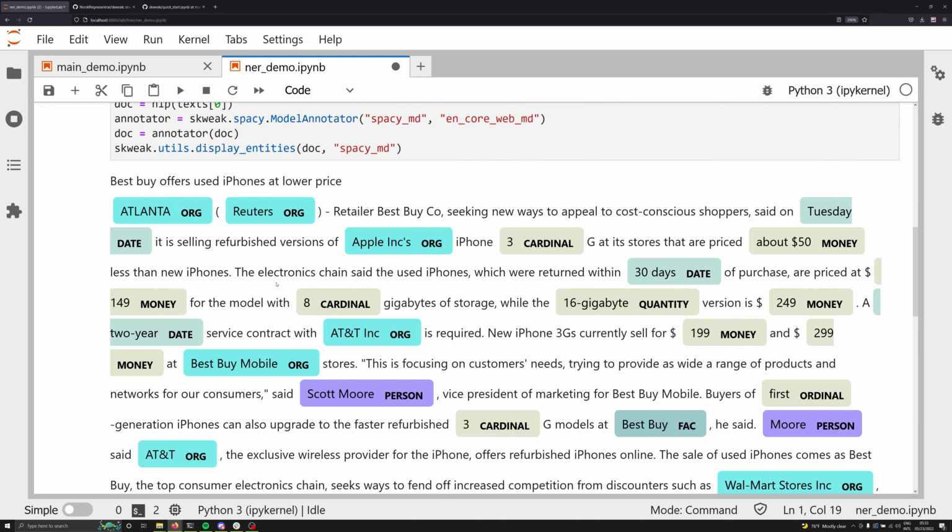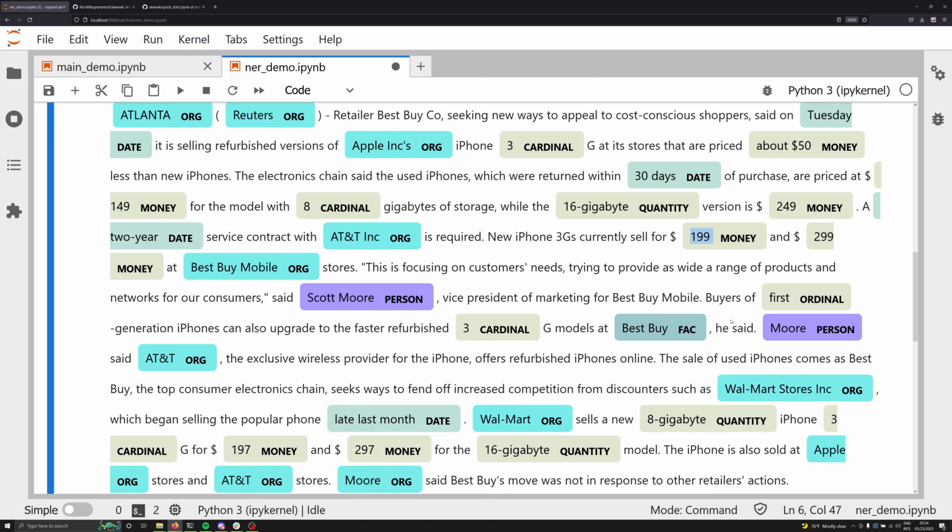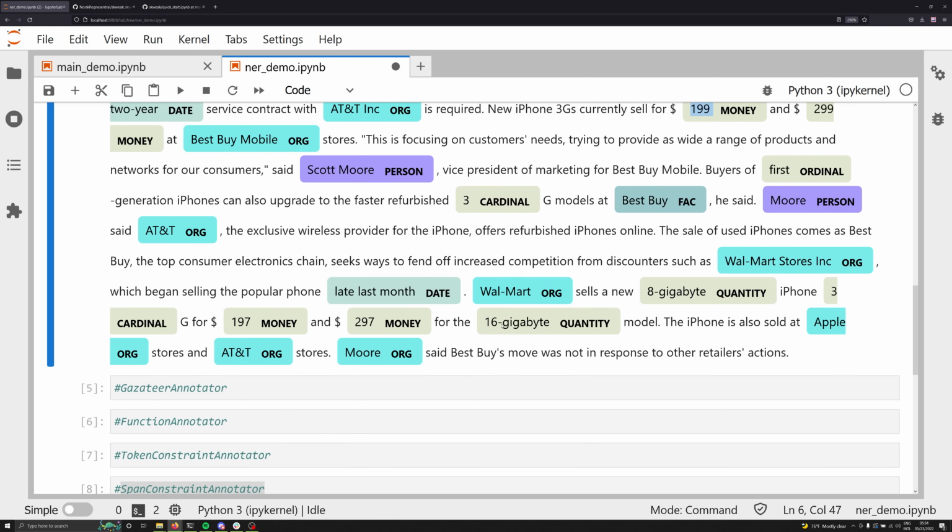What do we notice? Well, we've got certain things automatically annotated. So for example, we've got Atlanta incorrectly listed as an organization, Reuters listed as an org, Apple Inc. listed as an org. We have number 3 for cardinal. That's fantastic. And we've got, I want you to pay particular attention here, 199 listed for money. And so we're seeing money listed on down below. We're seeing quantity listed correctly, etc.